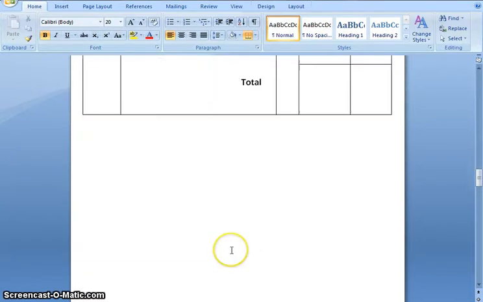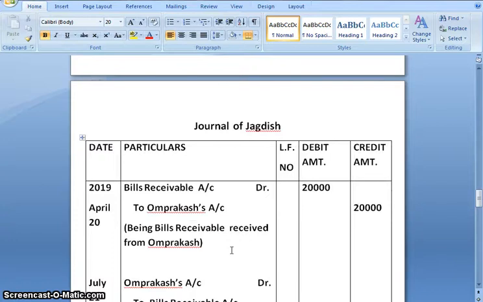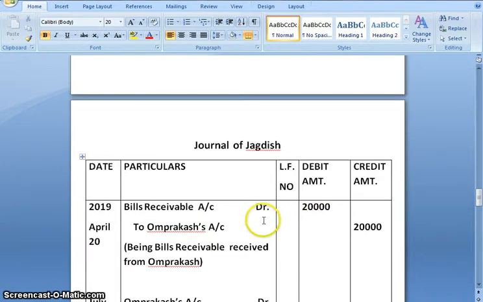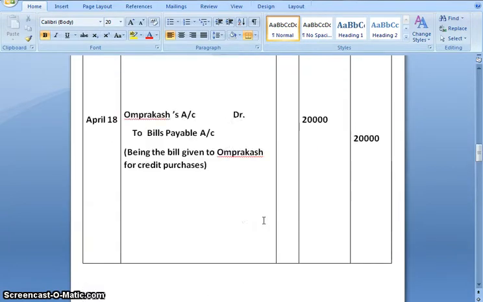Finally, entry in the books of Jagdish, entry would be endorser account debit to bills receivable account, that is Om Prakash account debit to bills receivable account. Amount is 20,000. And narration would be being bills receivable received dishonored. Now we are done with all the entries.